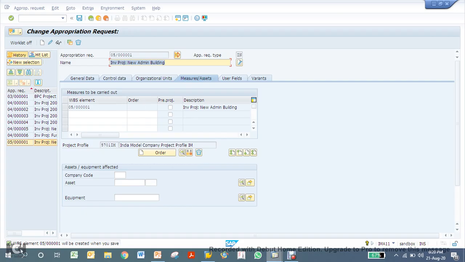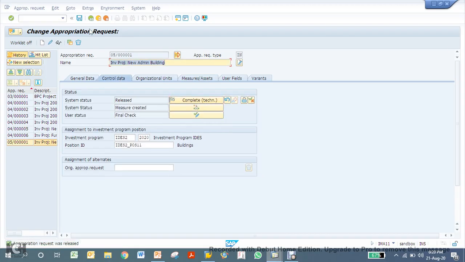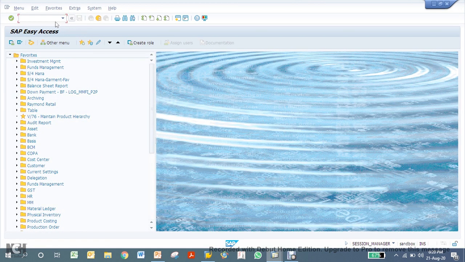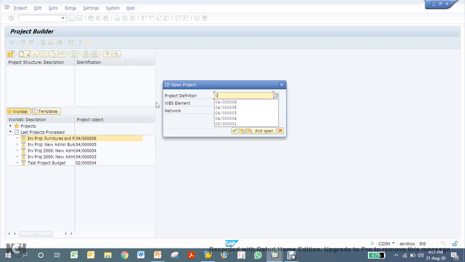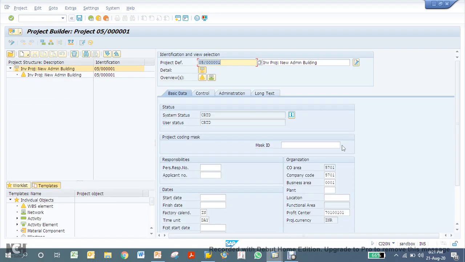See, it says WBS element will be created when you save. Also you need to do the release. So click release and save it. So now the appropriation request has been released, saved, and the WBS element has been created. Now let's go back and check. In CJ20N we can check the WBS element. My WBS is 5. See, I have got this one.